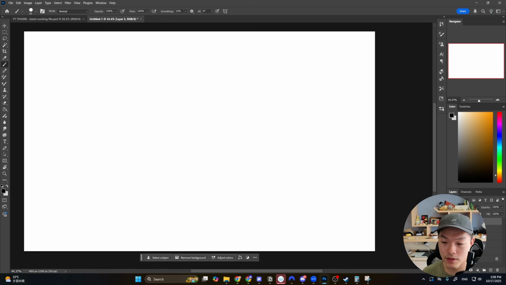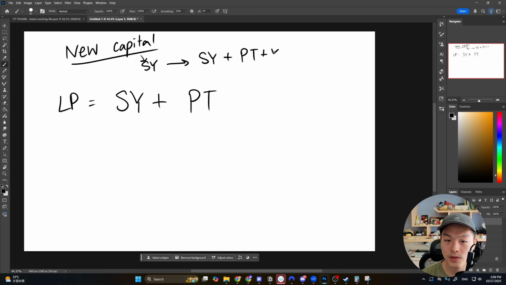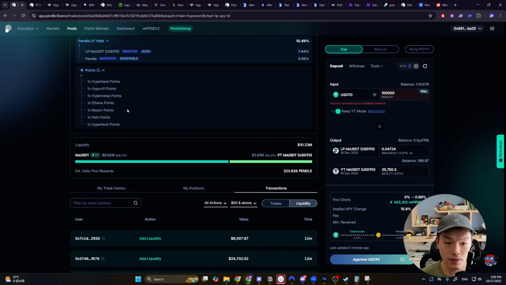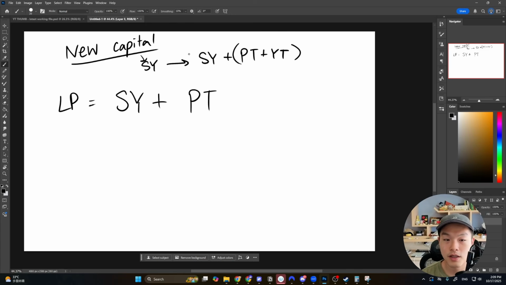And before I hop off here, I want to explain how the liquidity pool works. The liquidity pool is basically made up of the SY plus PT, right? And the way it works is that when you're adding new capital to the LP, you're getting this SY token, and then you're splitting it into SY plus PT plus YT, right? And the ratio would depend on the value inside the pool. Currently, it's mostly SY, like 64, 65%. So let's say it's about 2/3, and then 1/3 is in this PT and YT token.